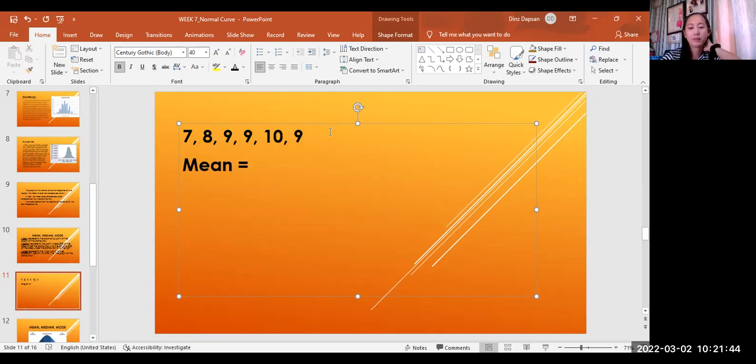How do we get the mean, Rowena? Add them all.